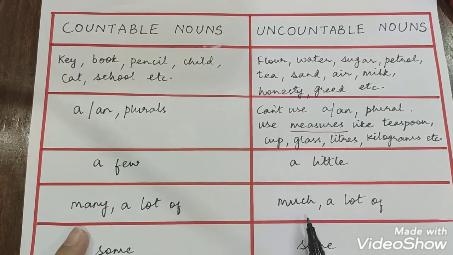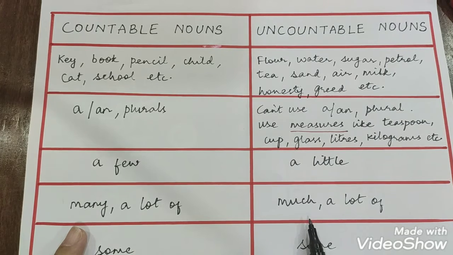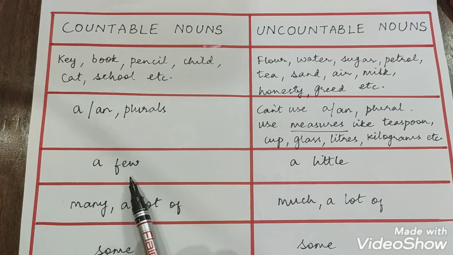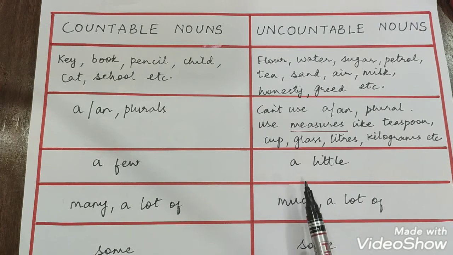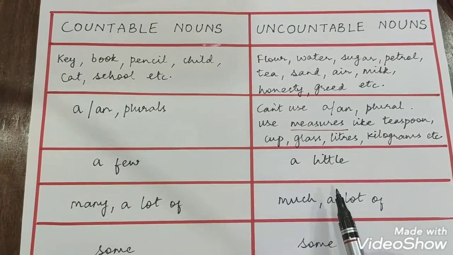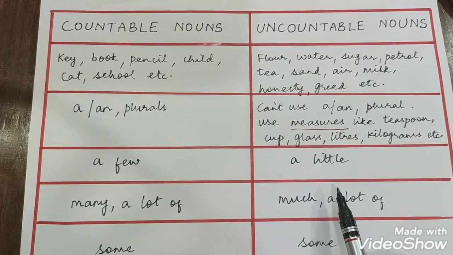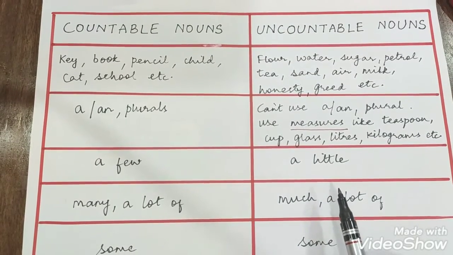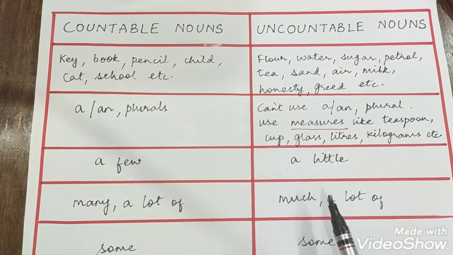Now, many and much are used when you know the quantity. But supposing you don't know the exact quantity of the thing that we are talking about, what do you use? How many books do you have in your bag? I have a few. So we use a few for countable nouns and a little for uncountable nouns. So I can say that there is a little milk left in the bottle.